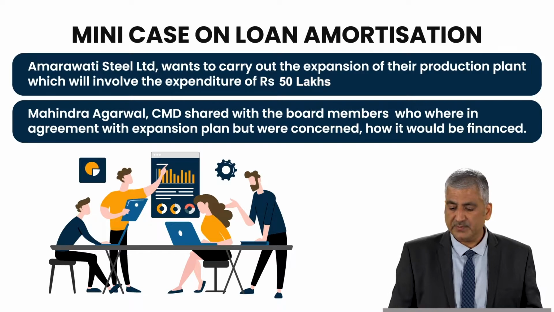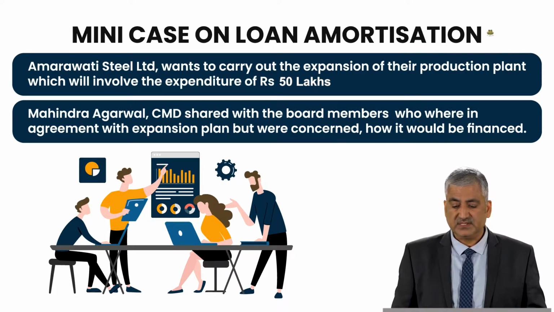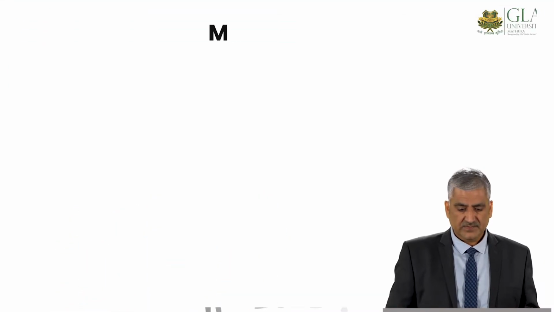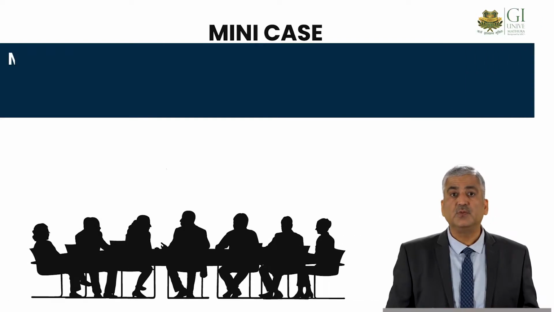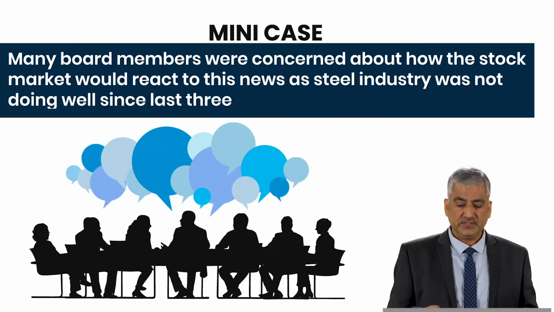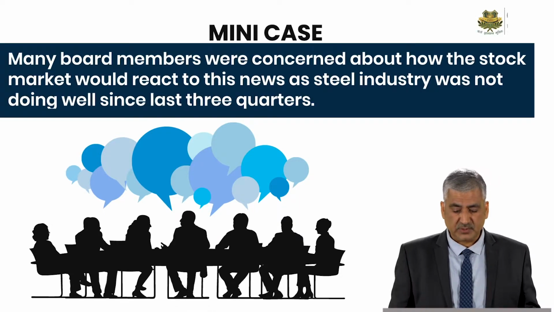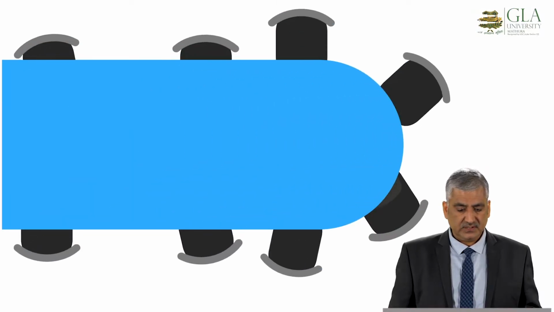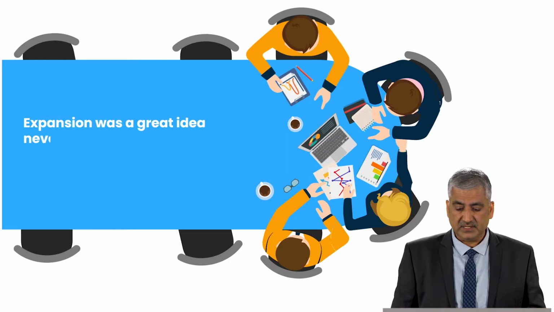He shared the plan with the board members, who were in agreement with the expansion but were concerned about how it would be financed. Many board members were also concerned about how the stock market would react to this news, as the steel industry had not been doing well for the last 3 quarters. A lot of brainstorming happened, and everybody agreed that expansion is definitely a great idea.